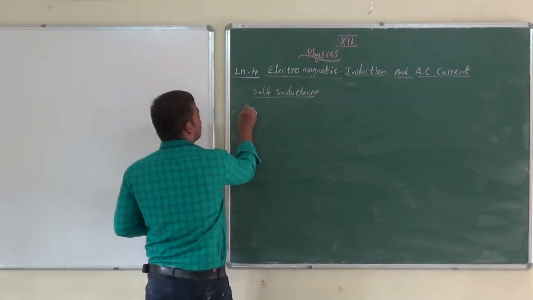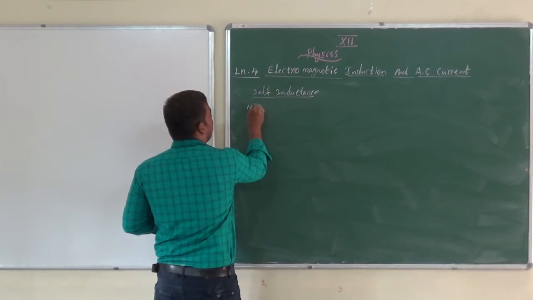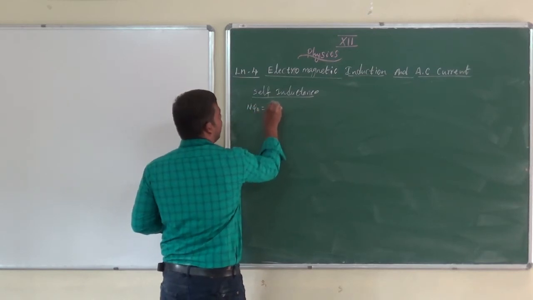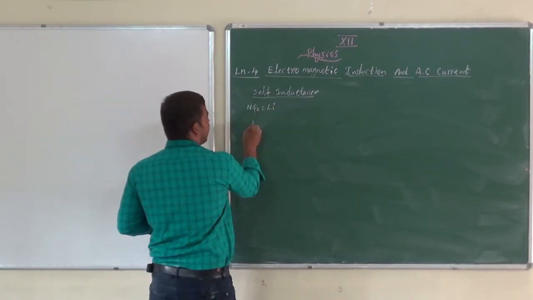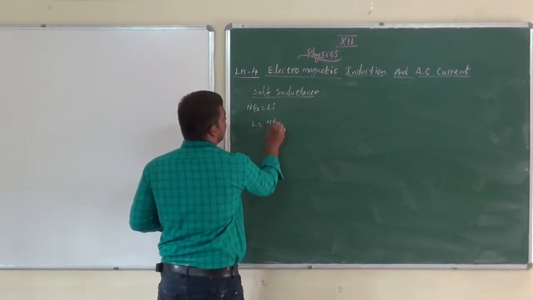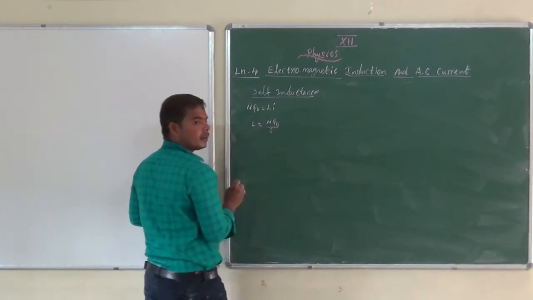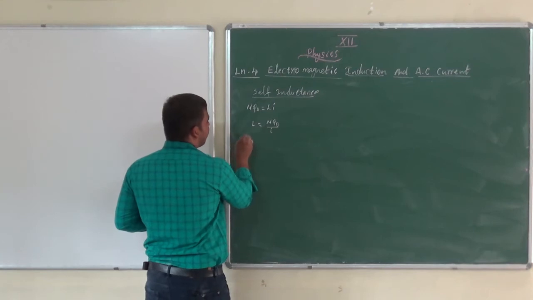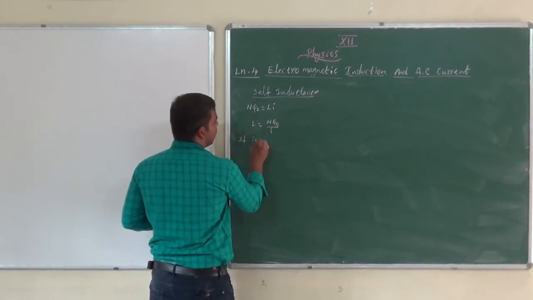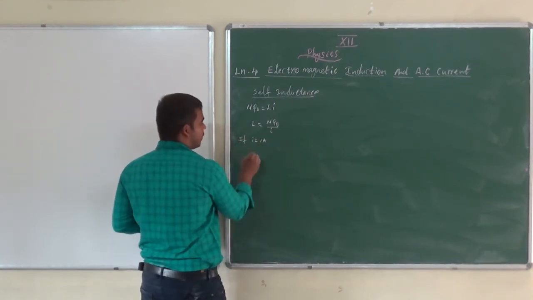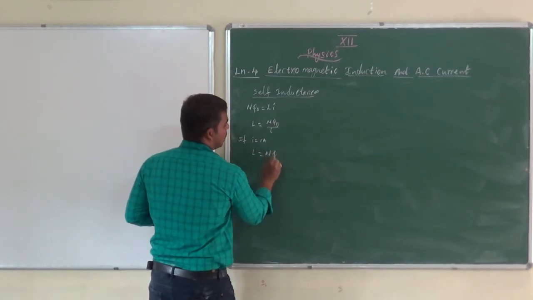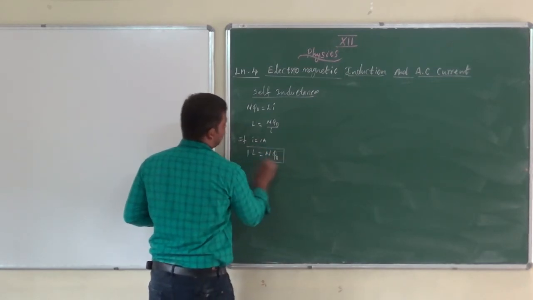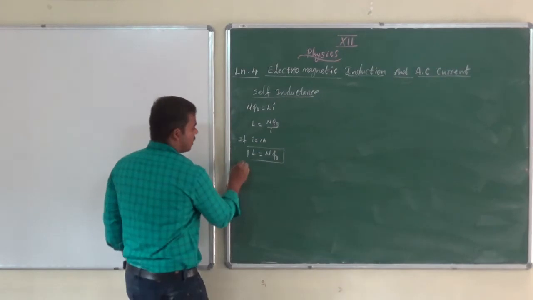Self-inductance. What is that? Nφ_B equal to LI, isn't it? So L equal to Nφ_B by I. Then in the above equation, if I is equal to 1 ampere, we are using the definition of self-inductance. Am I correct?